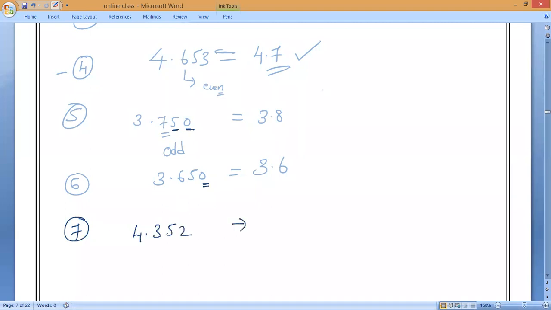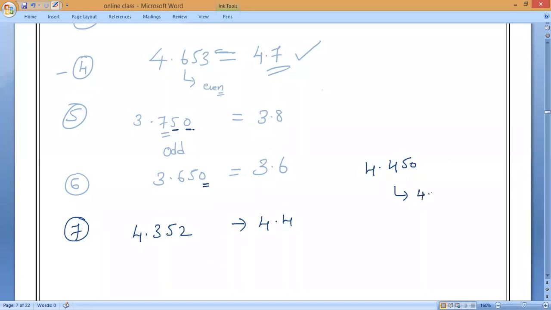4.352. How can we write it? 4.4. Clear? Everybody? Yes? Next: 4.450. What is the answer?